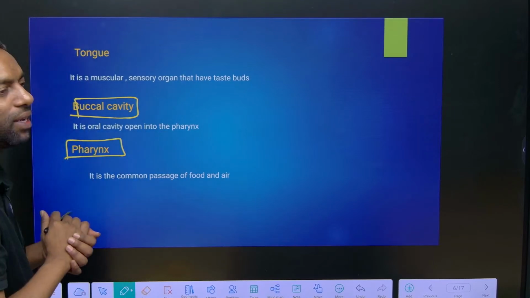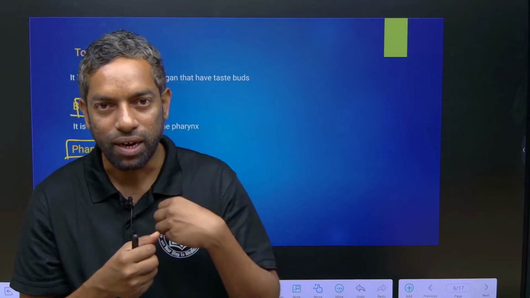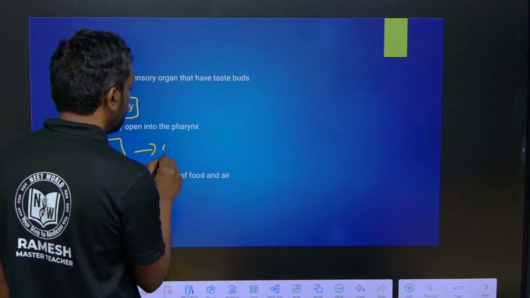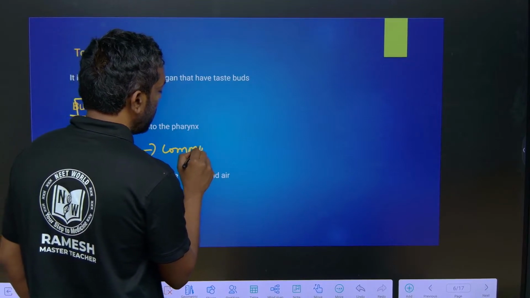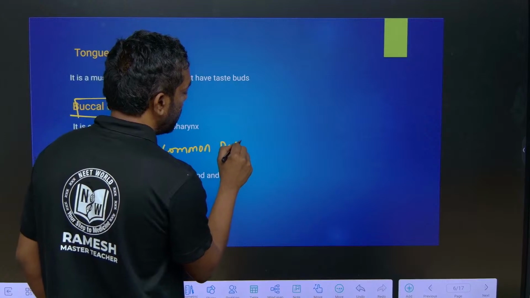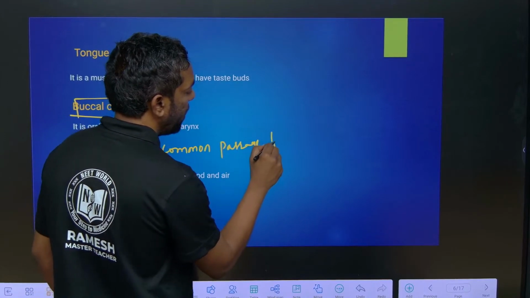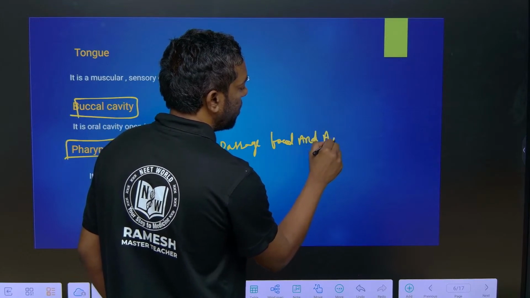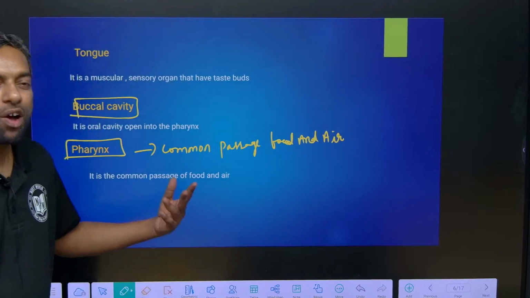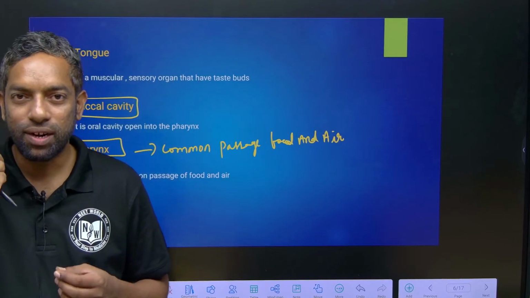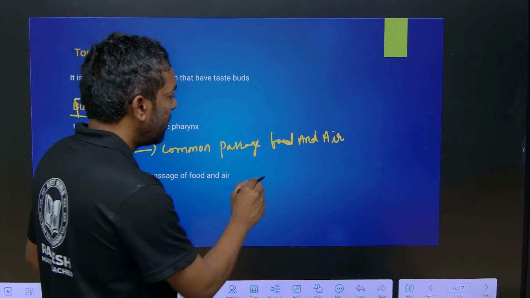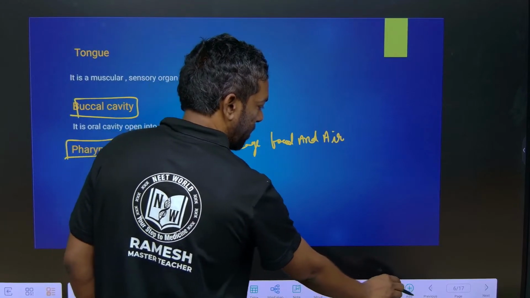Pharynx. After we eat, the food from the tongue first crosses the pharynx. Pharynx is the common passage for food and air. How food and air? There are the external nostrils, a windpipe and a food pipe. We can eat food. I'll show the diagram.